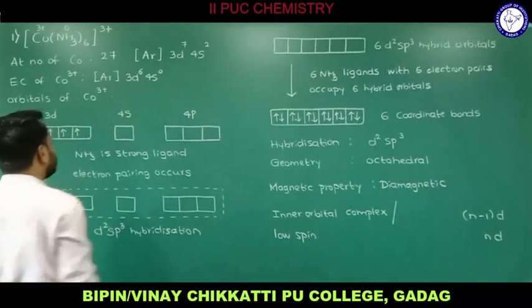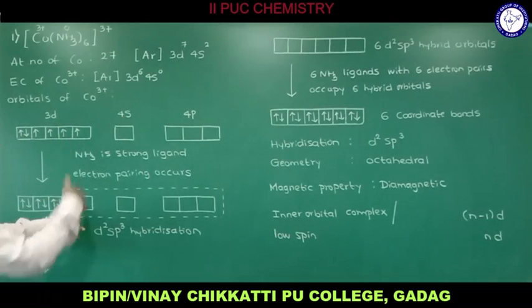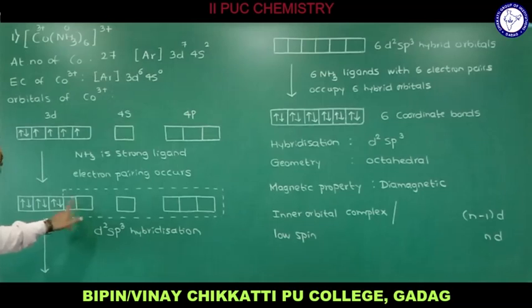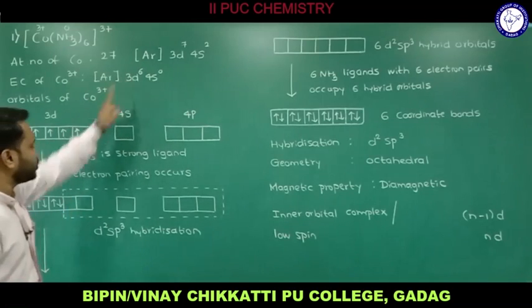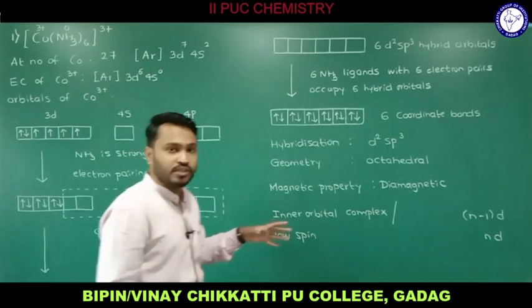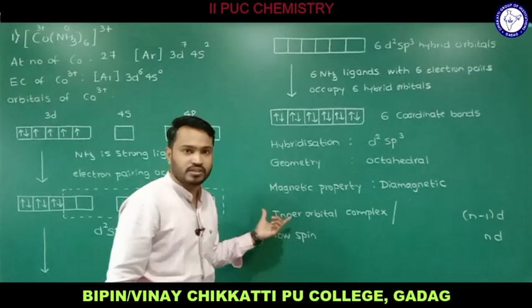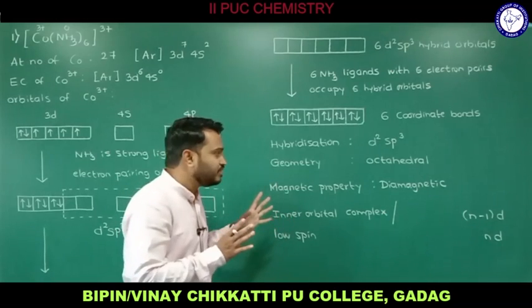So here the 3d atomic orbitals are used for the hybridization. Since we used (n-1)d atomic orbitals for the hybridization, the complex is an inner orbital complex. One very simple method I will tell you: